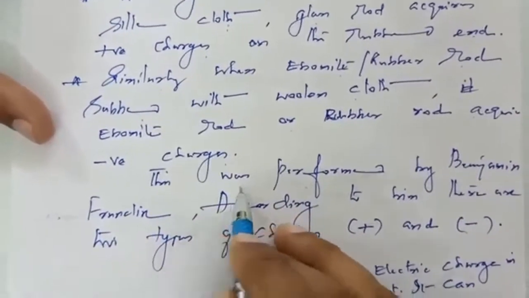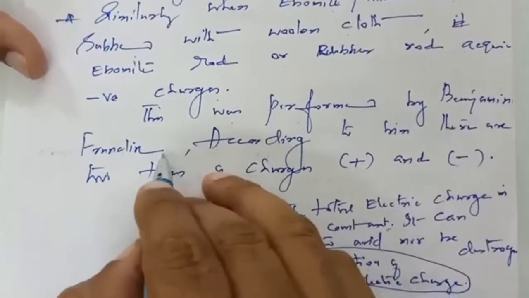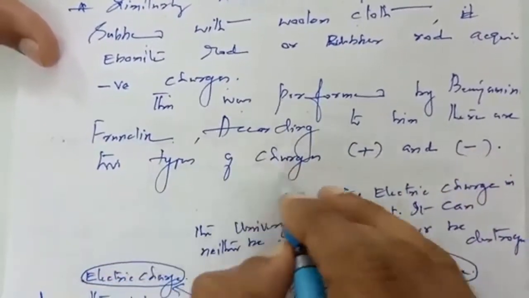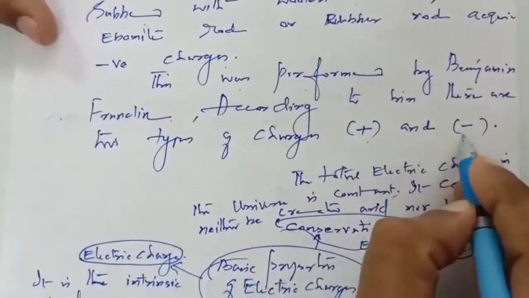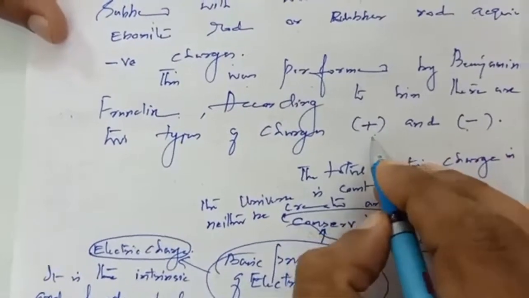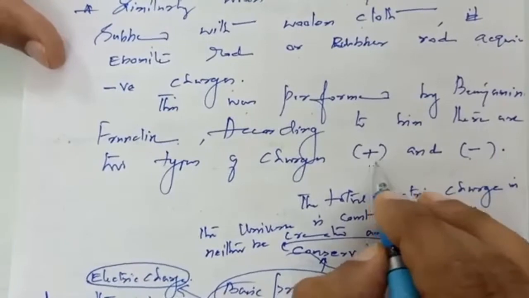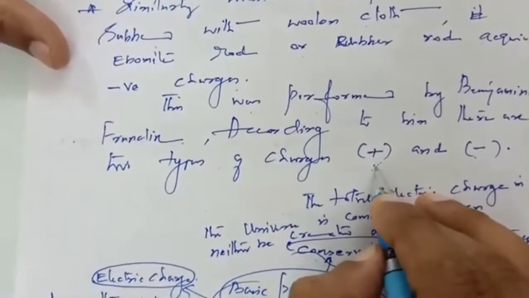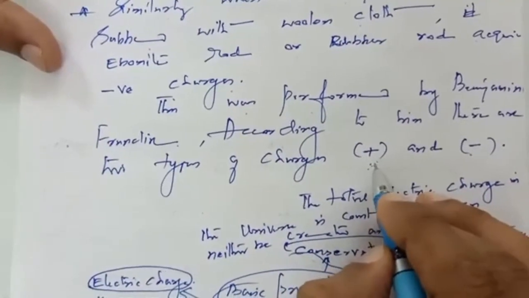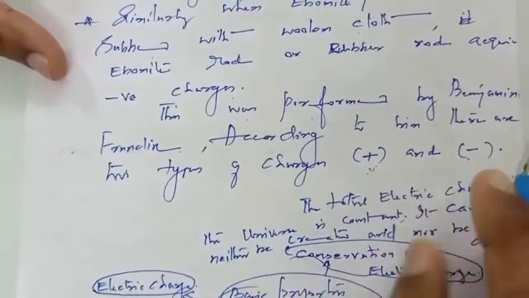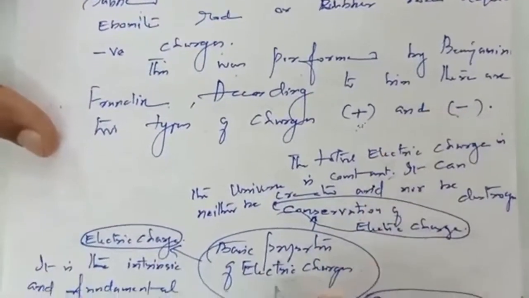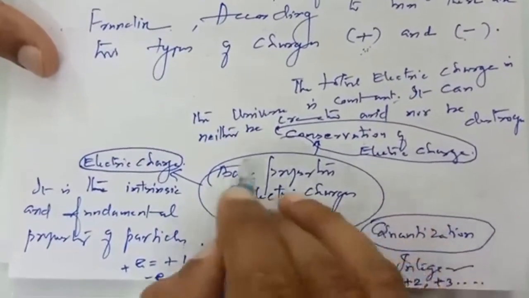This experiment was performed by Benjamin Franklin. According to him, there are 2 types of charges, positive and negative. Moreover, charges like positive-positive or negative-negative are called like charges. Like charges repel, and unlike charges, positive and negative, attract. Then we pass on to basic properties of electric charges.